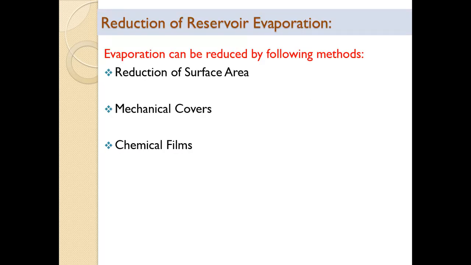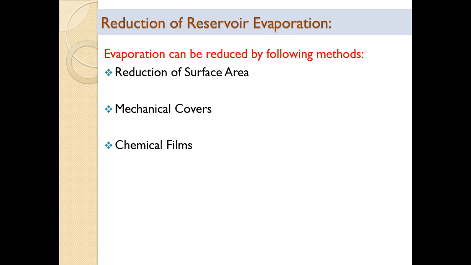Now coming to methods of reduction of reservoir evaporation. How can the reservoir evaporation be reduced? In all there are three ways specified as far as our syllabus is concerned: reduction of surface area, mechanical covers and chemical films. Reduction of surface area means if surface area is less, evaporation will be less.